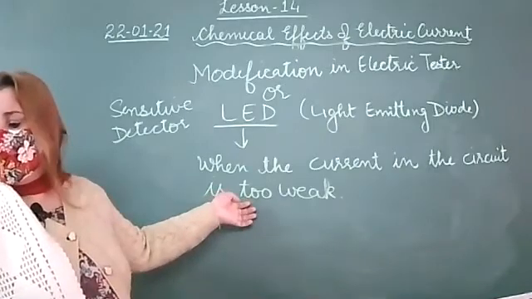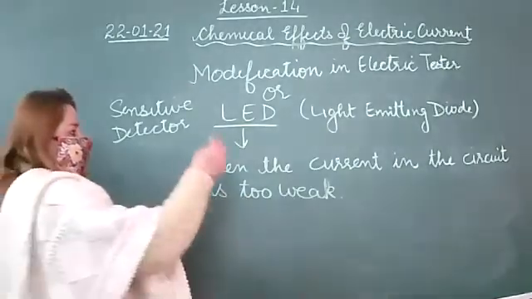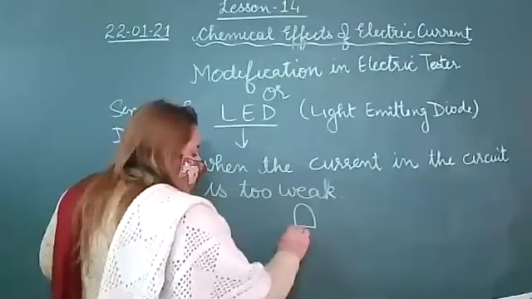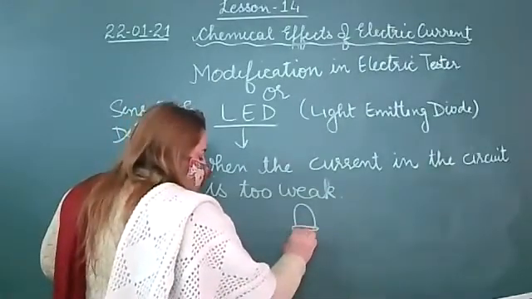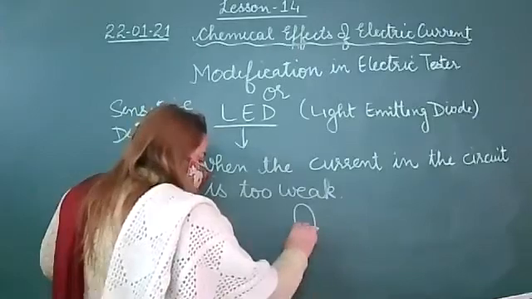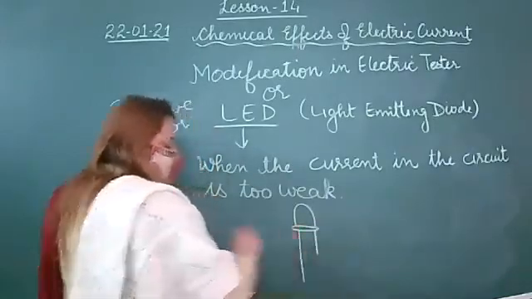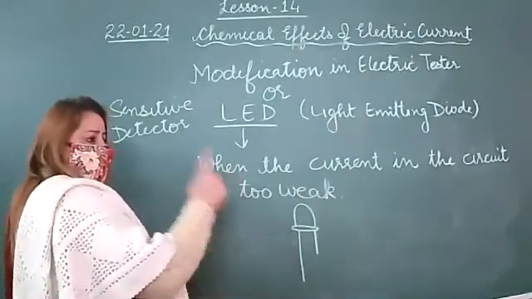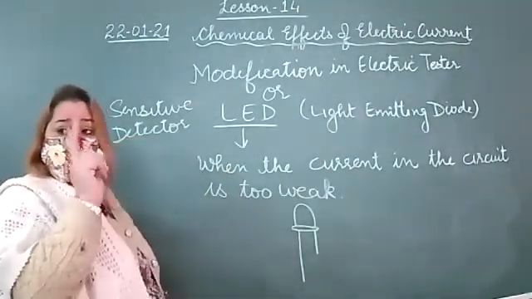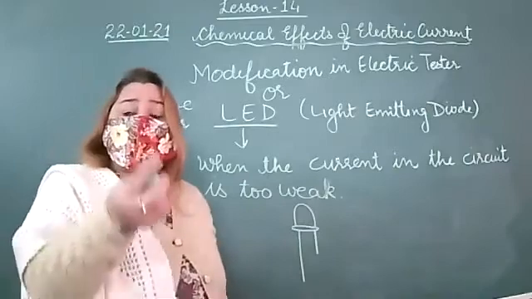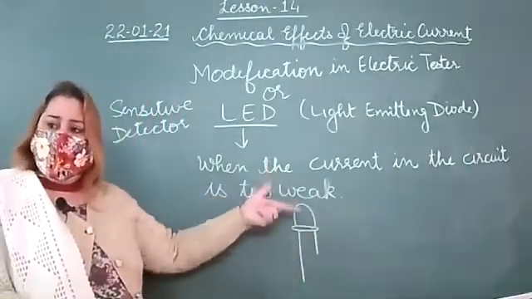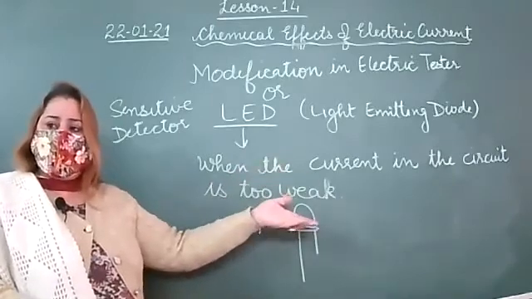That's why we are using the LED. The bulb's filament will not glow because it works on a high voltage. So that's why we use the LED as a modification in the tester.